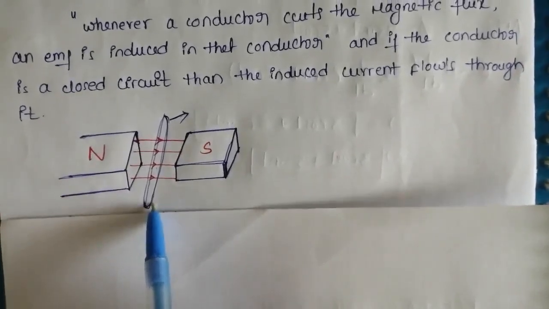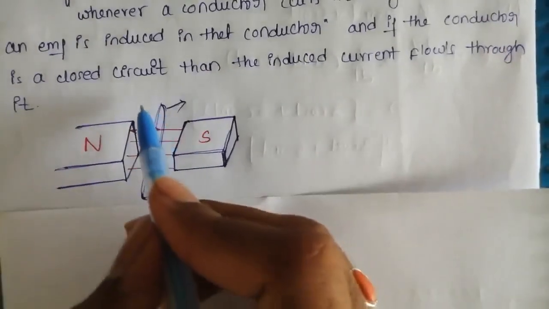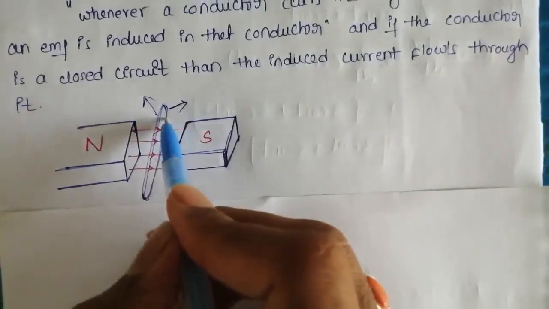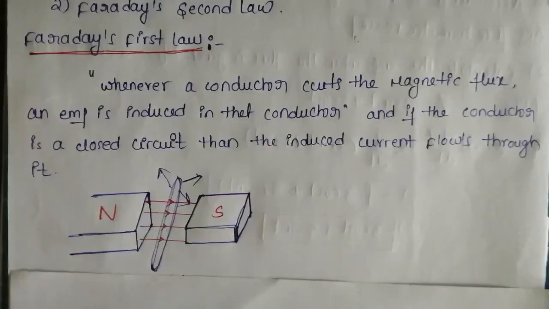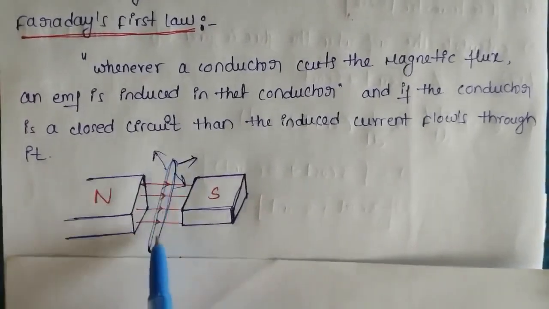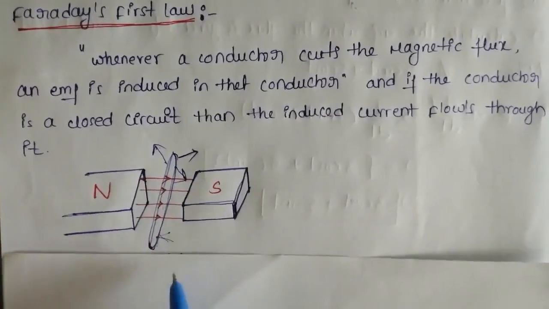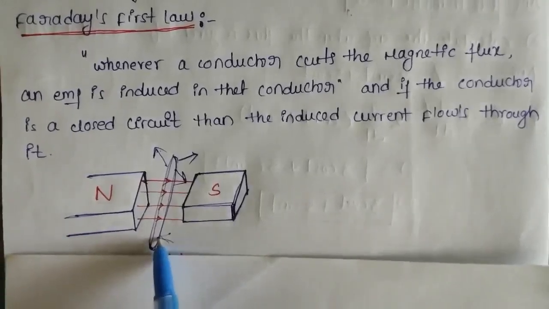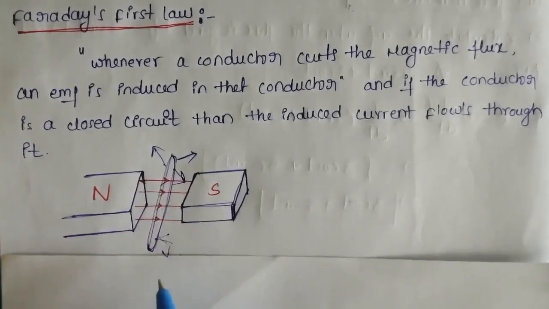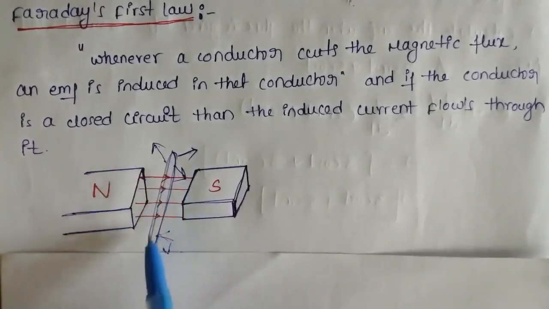This EMF will be generated only when the conductor moves upwards or downwards. If we move this conductor upwards, then there is a voltage in the conductor. If we move this conductor downwards, that time also there is generation of voltage in that particular conductor.